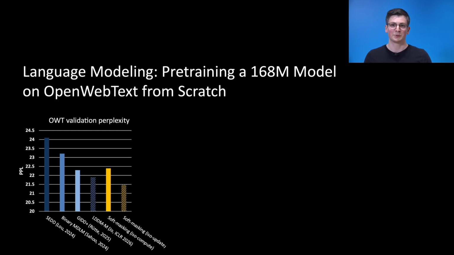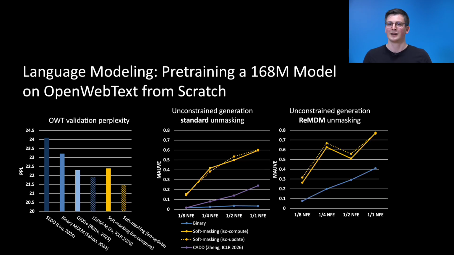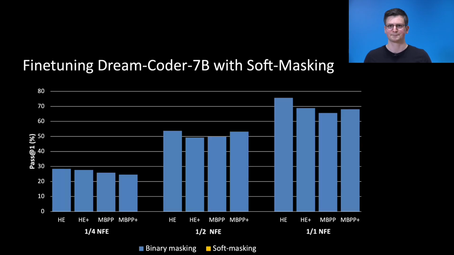Particularly, our ISO-update model outperforms another ISO-update LDDM, which is a concurrent work at ICLR that also aims to enrich the masked states. In unconstrained generation, our soft masking achieves highest quality, outperforming both the binary baseline and CAT, yet another concurrent work at ICLR. Finally, soft masking can benefit from advanced unmasking strategies, such as ReMDM.